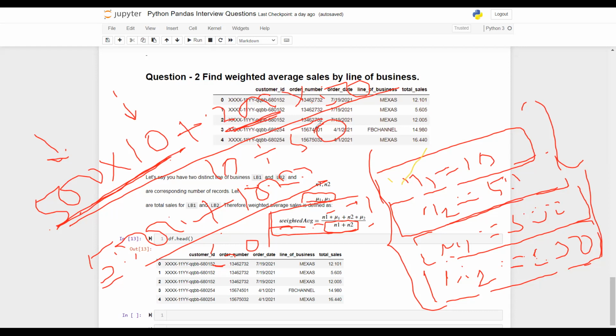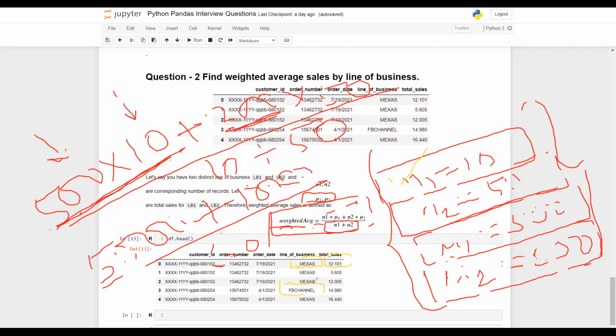What do you mean by manually? Separately take all your metas line of business, count its frequency, store it as n1, then take the cells of metas and total cells and store it as mu2, and then do it again for the fb channel, similar thing. You can do it, but again it's tedious.